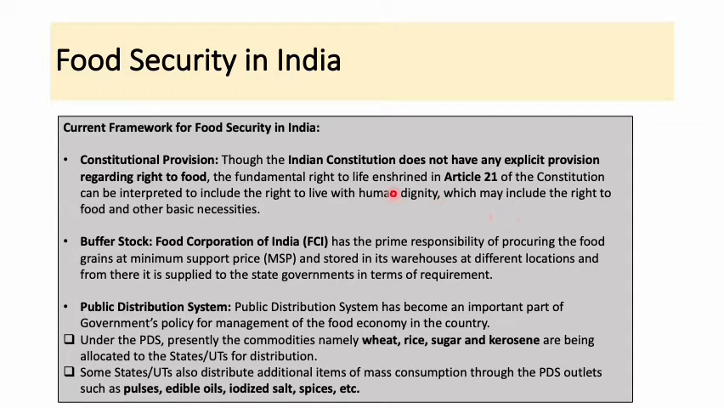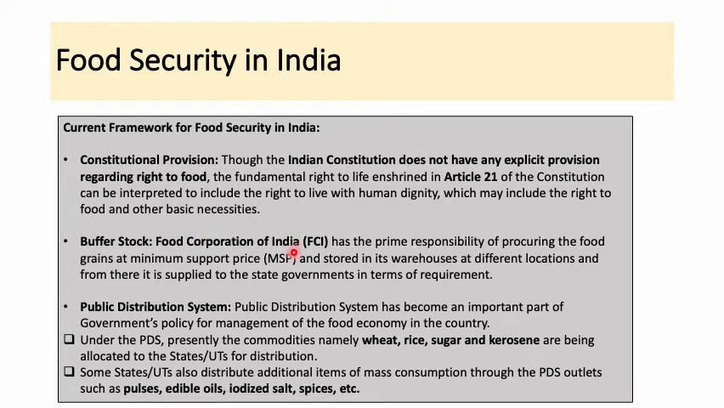So now let's look at the current framework for food security in India. First is the constitutional provision. The Indian Constitution does not directly contain any provision about the right to food, but here Article 21 speaks about the right to life. Now this can be interpreted to include the right to live with human dignity. If you want to live a life with human dignity, then definitely it would include the right to food and other basic necessities as well, right?